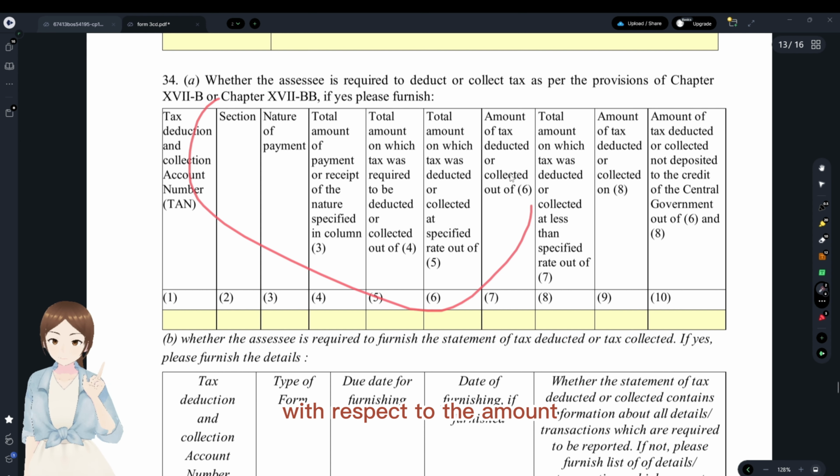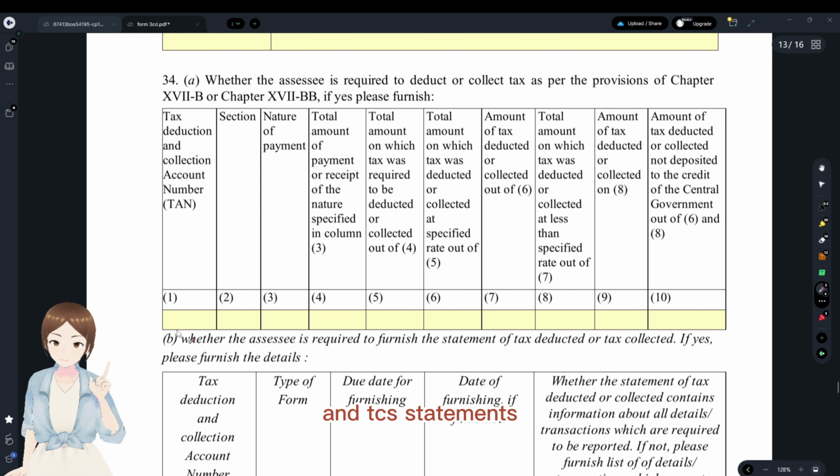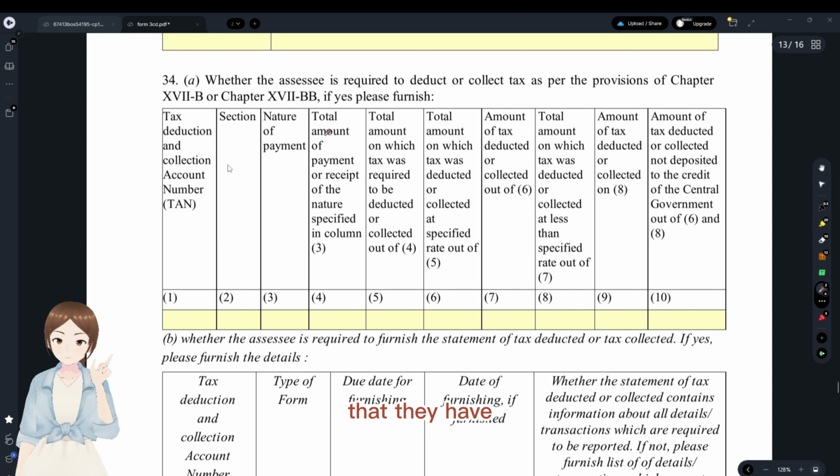With respect to the amount of TDS or TCS, that is clause A, and with regard to the TDS and TCS statements, that is clause B. We'll see the first one, with regard to the TAN number that they have, the section number and the nature of payment, say like 195, 192, etc., salary or remuneration, fees for professional services, and the total amount of payment or receipt of nature specified in column 3.